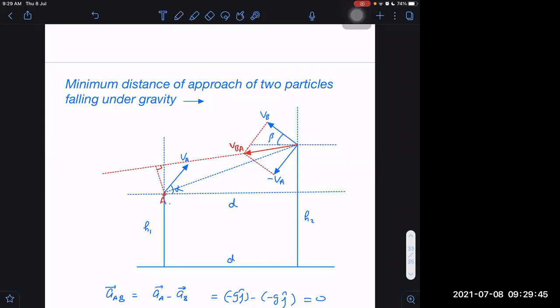If I know the total angle between two vectors, can I get the angle made by the resultant with one of the vectors? Yes. Let this angle be, alpha and beta are already used, so what should I call it? Gamma. Let it be gamma. Gamma is also known to us.